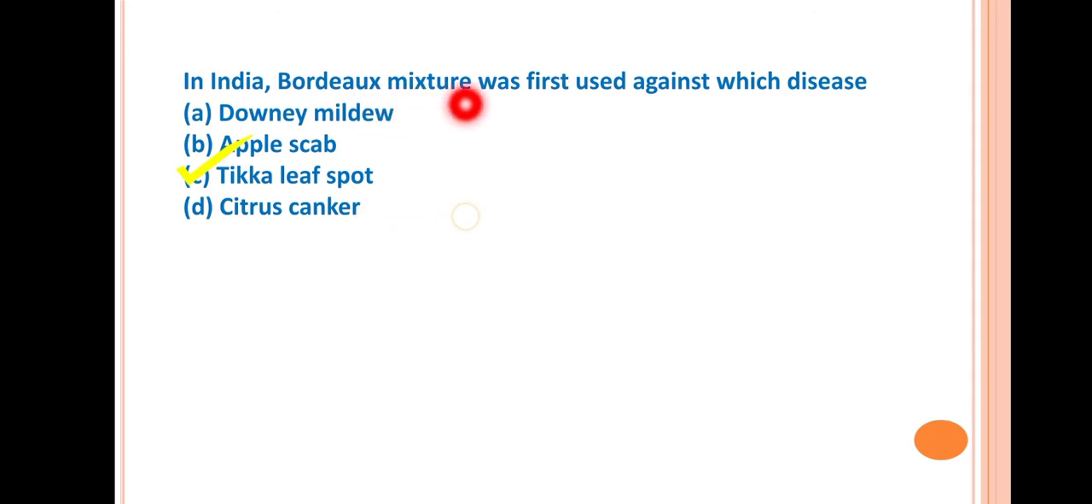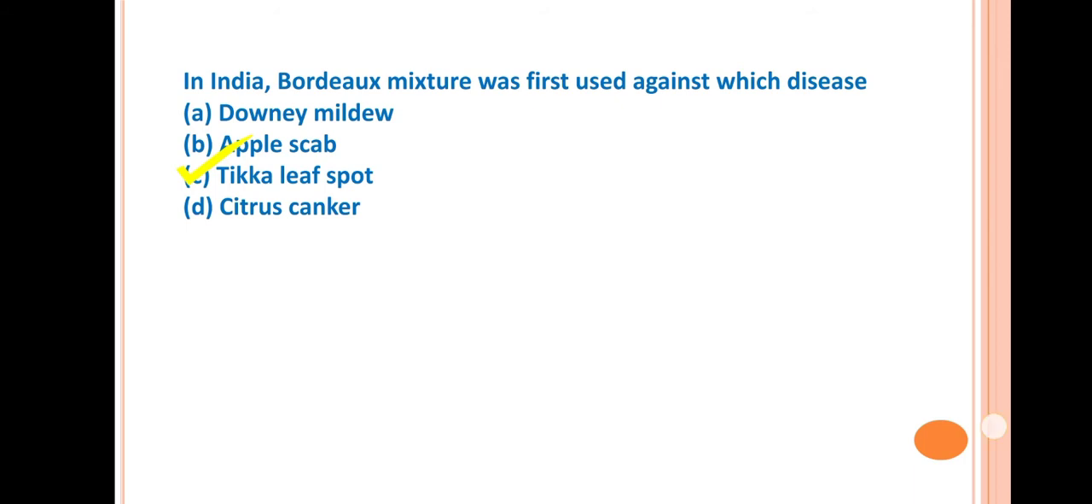It was first discovered by P. M. A. Millardet in 1883 and it was first used against the powdery mildew of grape. But in India, it was first used against the Tikka leaf spot of groundnut. Okay, this is a very important disease of groundnut.